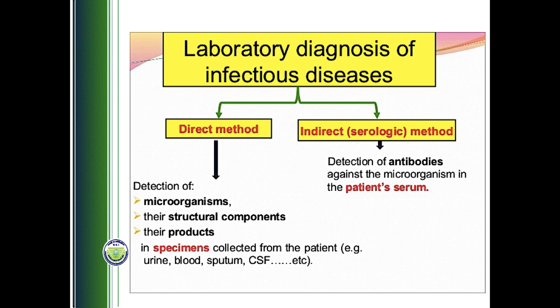On the right-hand side, in the indirect approach, we are not detecting the pathogen itself. Rather, we are detecting the human body's response against that pathogen. Now, the human body responds to the pathogen in a variety of different manners, but usually we detect a specific type of glycoprotein produced to respond to the pathogen. These glycoproteins are known as antibodies. So detection of antibodies as a part of the response against the virus is the indirect approach to detect the disease.